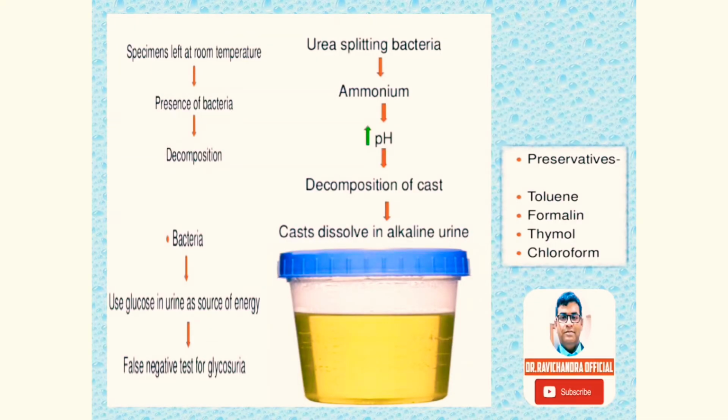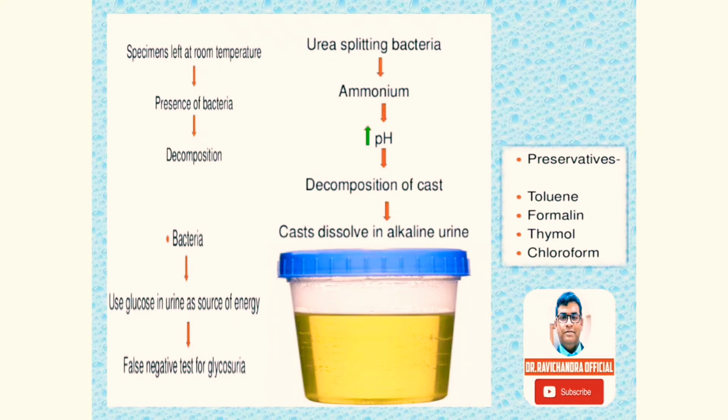Normally, in specimens left at room temperature, there will be presence of bacteria which will decompose the urine. These bacteria use glucose in urine as a source of energy and thereby give a false negative test for glycosuria. And the urea splitting bacteria will cause the release of ammonium, thereby increasing the pH of the urine, and also decomposition of gas, and thereby gas dissolves in the alkaline urine.